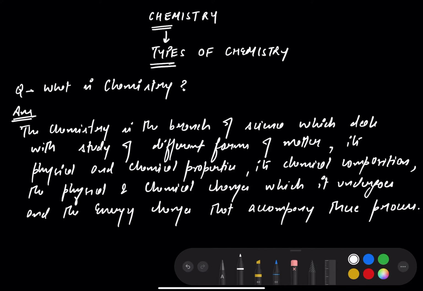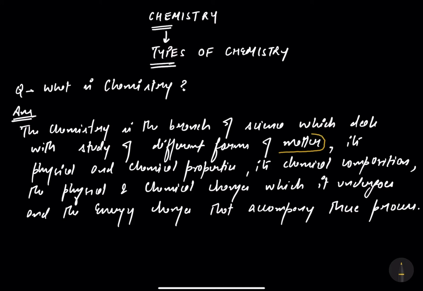Here, different forms of matter stands for: the matter can be solid, liquid, gas, or plasma state. That's the matter. Its physical and chemical properties: how does it look like? How does it react with one another and another phase of matter?